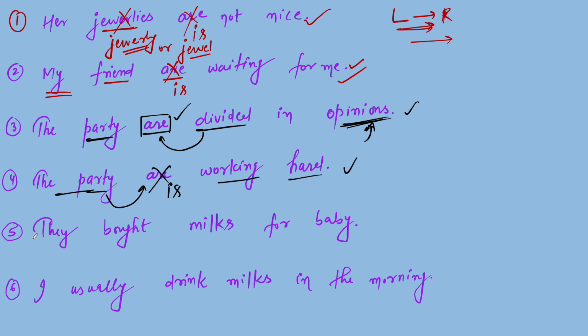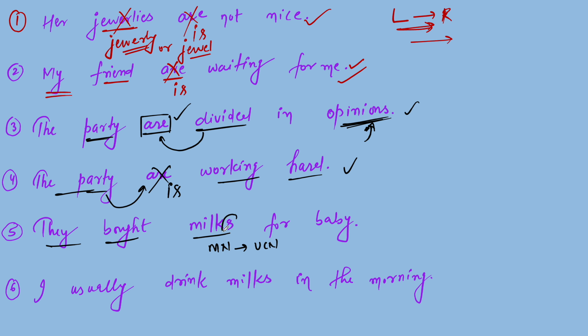Now come to the fifth. They bought milks for baby. Milks is what? It is a material noun, and because of that it comes under the category of uncountable noun, and we cannot put s or es to any noun like that. Uncountable nouns are those nouns which cannot be directly converted to plural form by adding s or es.